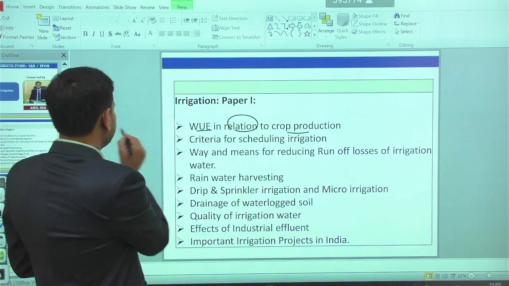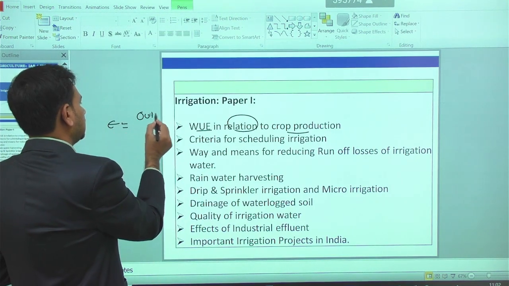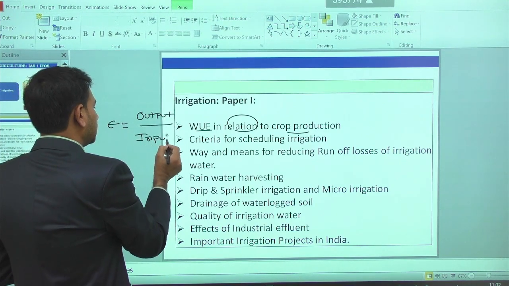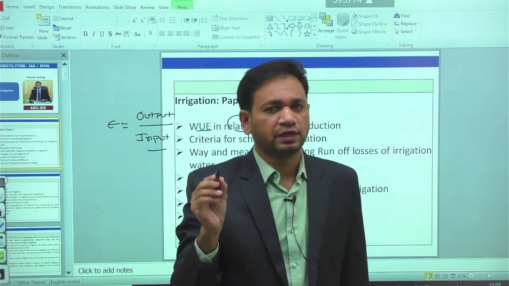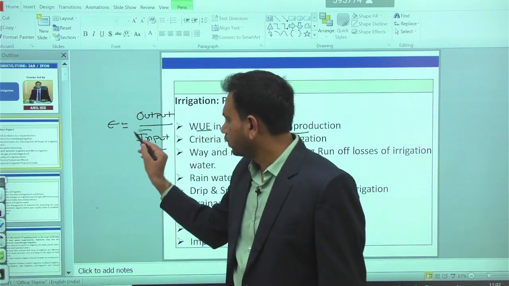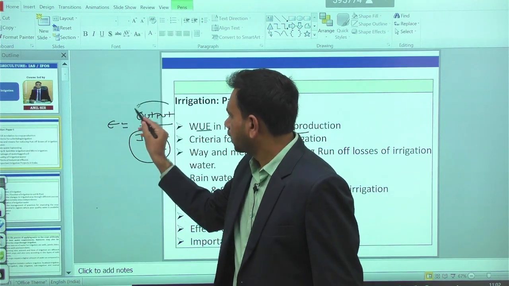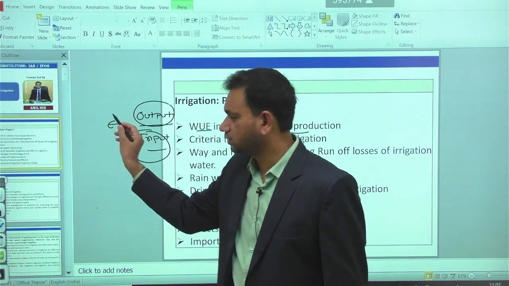Efficiency, in simple words, is the ratio of output divided by input. I'm repeating once again: efficiency is the ratio of output divided by input. That means for every unit of water input, how much output, how much biomass we have produced in the given area can be called efficiency.